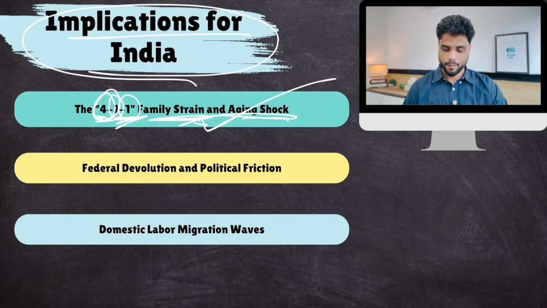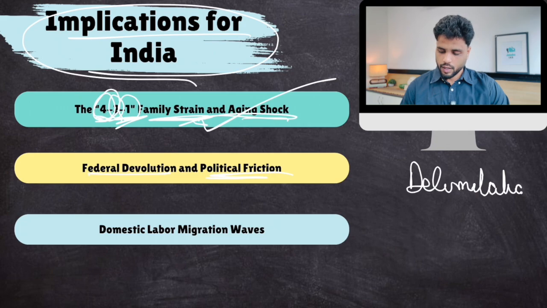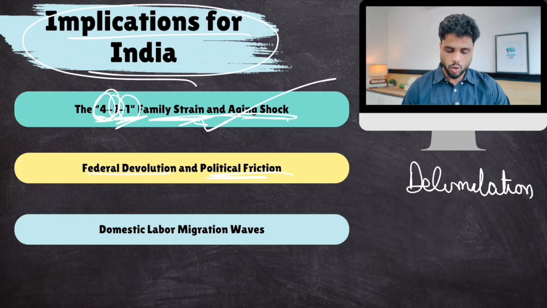Economic shock. Then, well, federal devolution and political friction. You all know that there is this debate on delimitation. If this delimitation exercise happens, then states with higher population would get more seats in Lok Sabha.